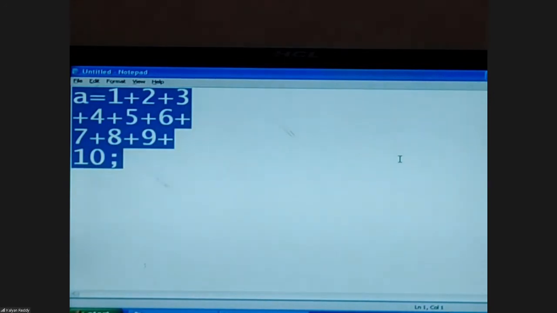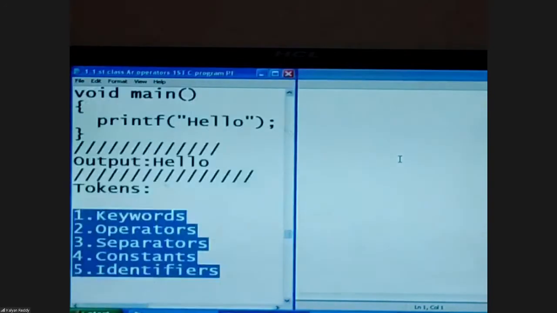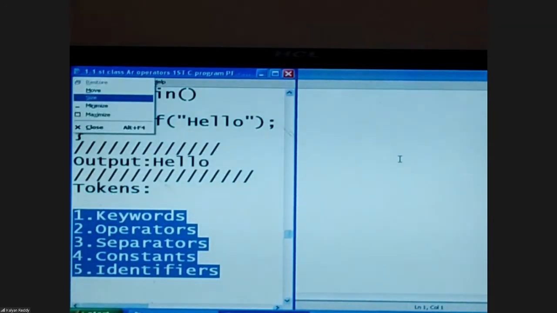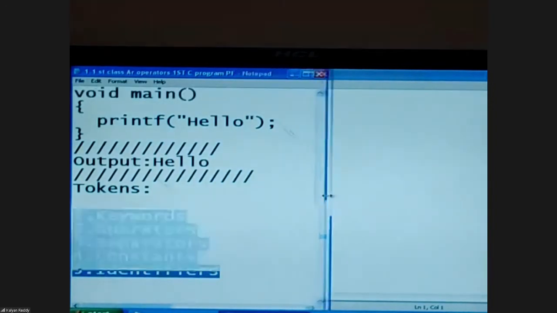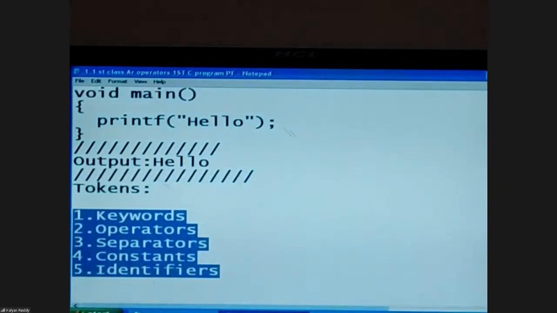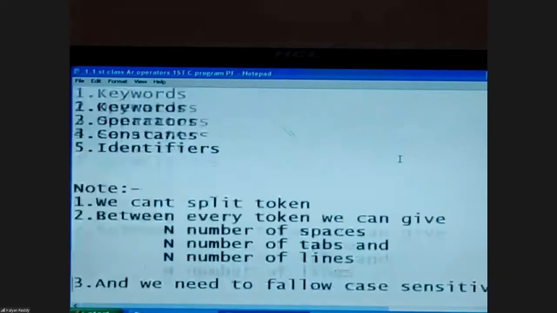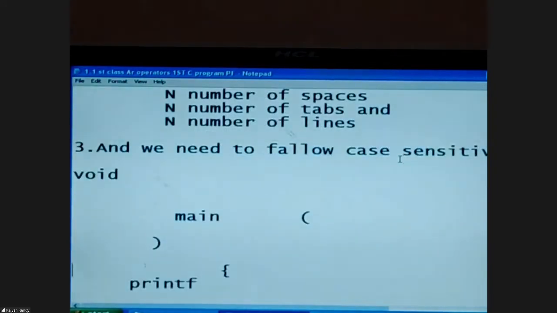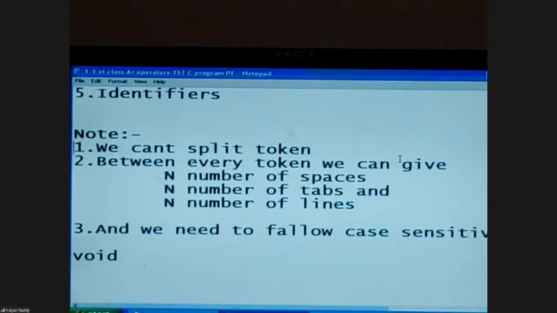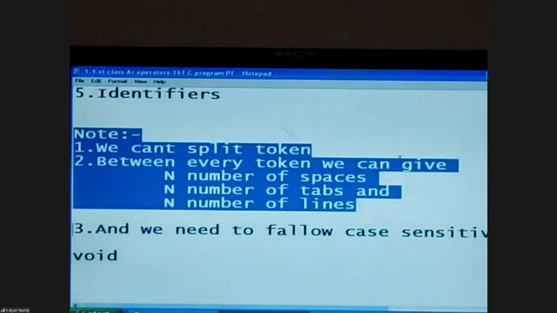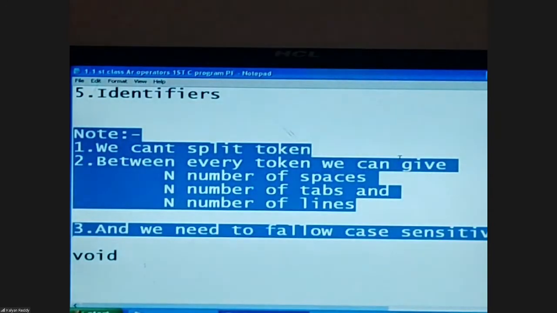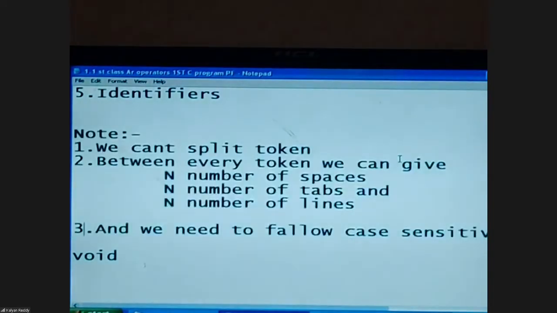Next, come to printf. And we need to follow case sensitivity.